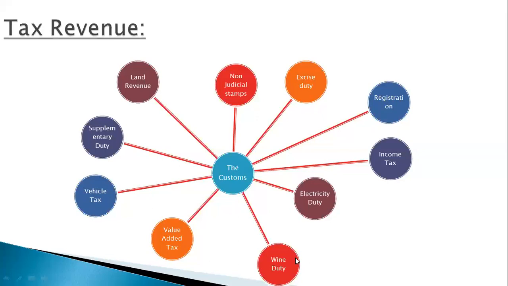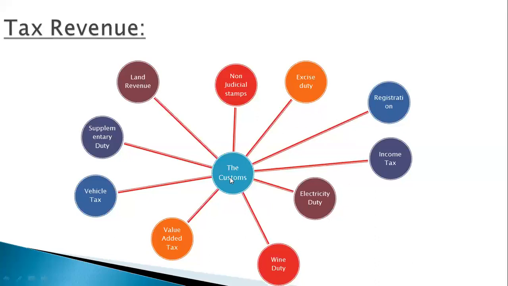Next comes the wine duty. Look here, the red color is what? A wine duty. The government earns some money by imposing duty on wine, ganja, opium, and many other things. And finally, we'll see electricity duty. The government has income from the electricity duties. So we got some sources here.